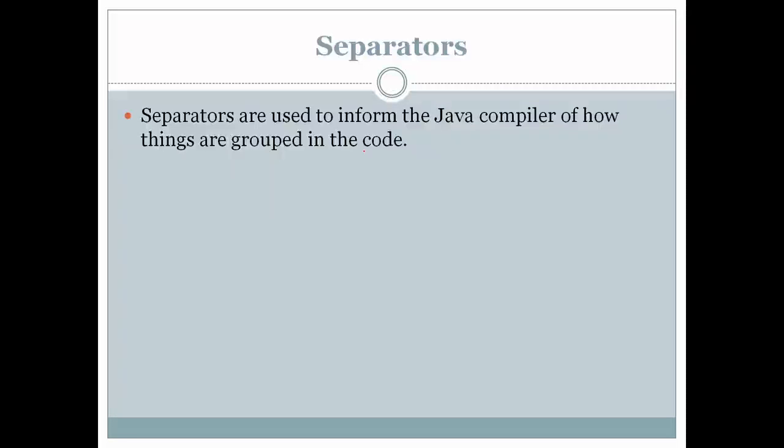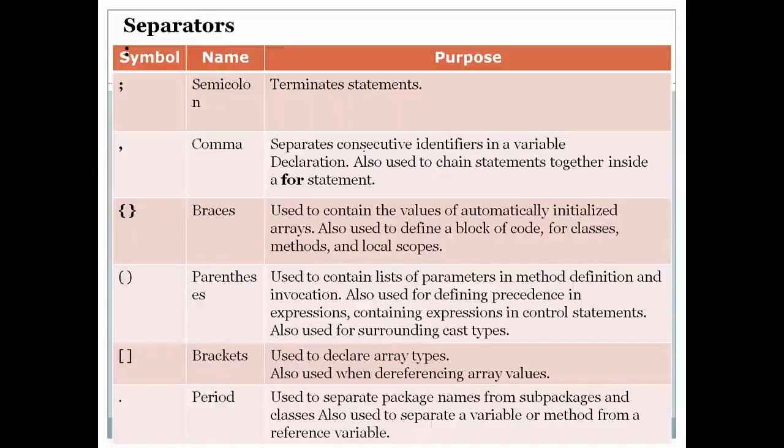So we have a list of separators. Okay, look at these separators. The first, yes, it is the semicolon. Semicolon is used to terminate statements. In a program, every statement is terminated with a semicolon, as you know, and the statement is separated from other statements by using a semicolon. So that is the first separator.